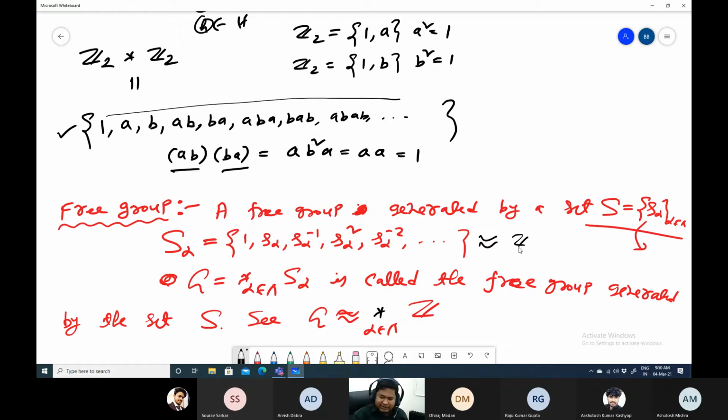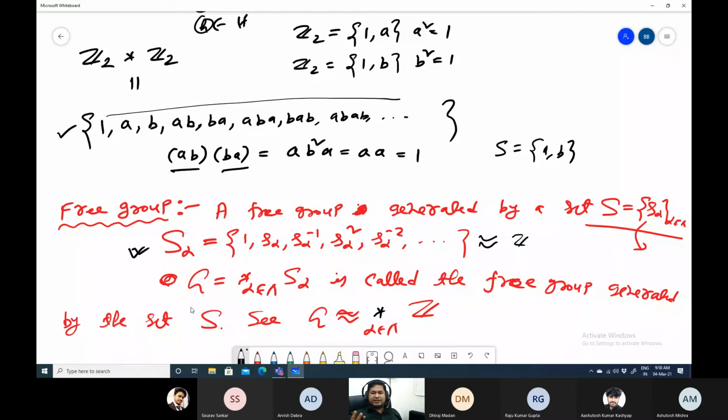Now your set is like that. You can take S equal to, say, A comma B. Now there is no order there. It is just a set. For each element, we first generate a group, and then we take the product of the groups.